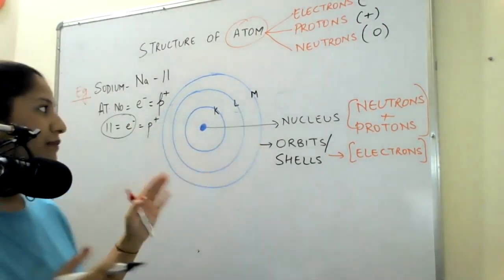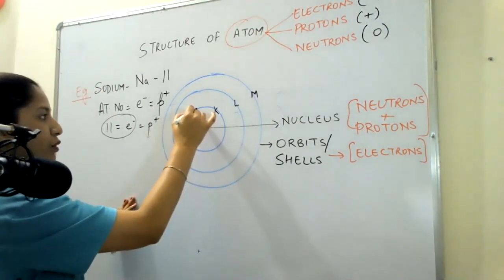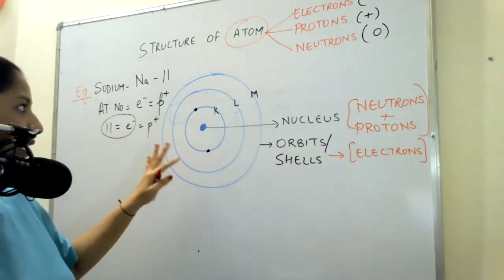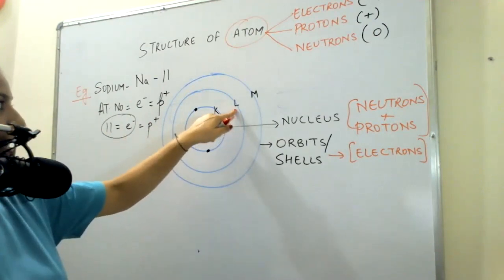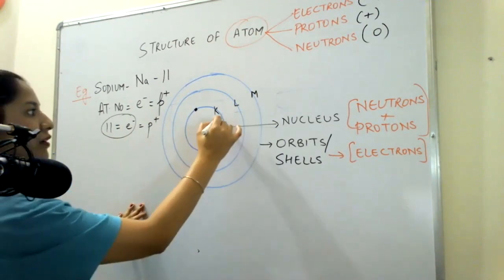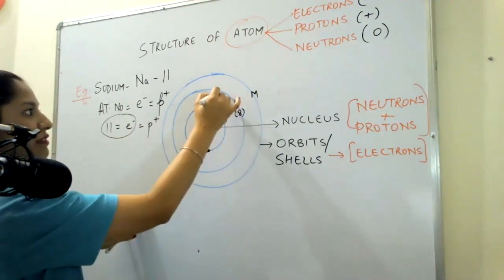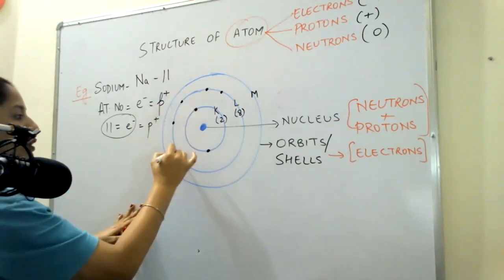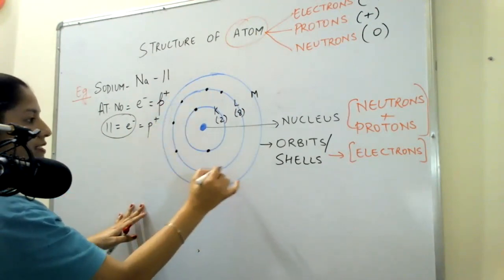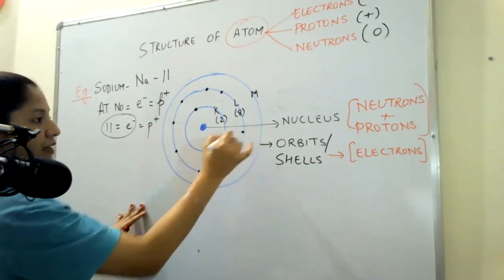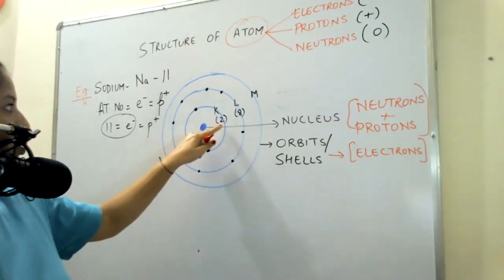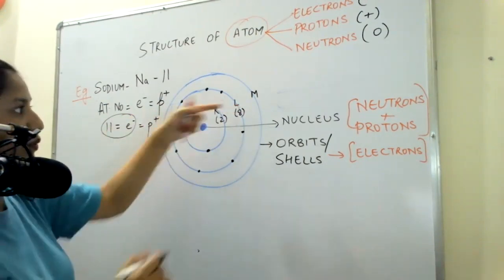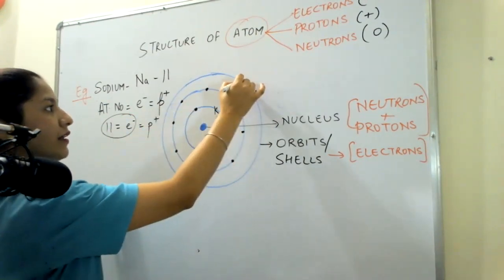K can accommodate a maximum of 2 electrons. Let me put 2. 11 minus 2 becomes 9. 9 are left. Out of 9, L can accommodate a maximum of 8 electrons. So let me fit 8 electrons. 1, 2, 3, 4, 5, 6, 7, and 8. And how many are left now? 2 and 8, 10. I have to fit 11. That means 1 is left. That one goes in the M shell.